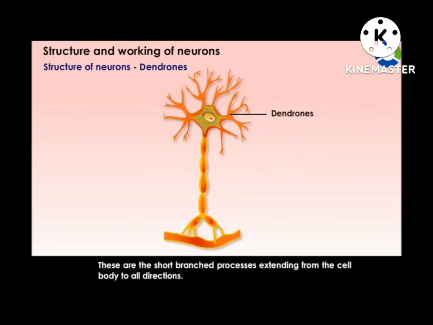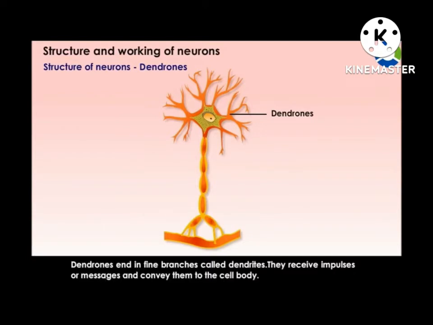Dendrons are the short branched processes extending from the cell body in all directions. Dendrons end in fine branches called dendrites. They receive the impulses or messages and convey them to the cell body.